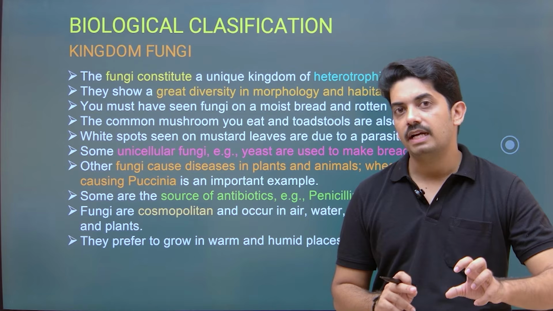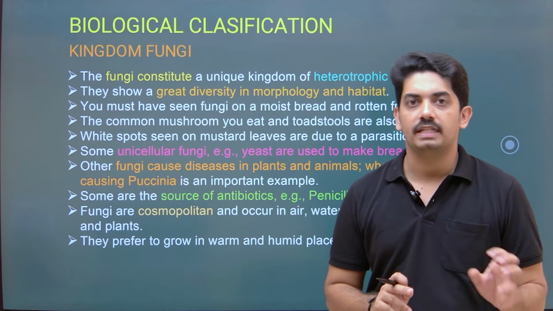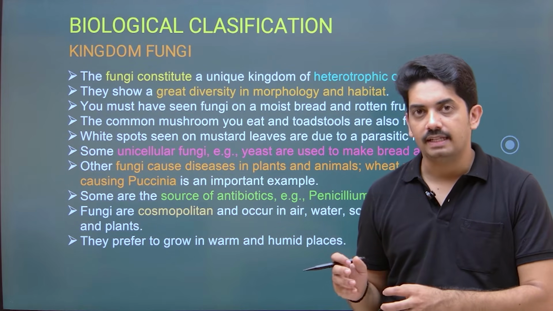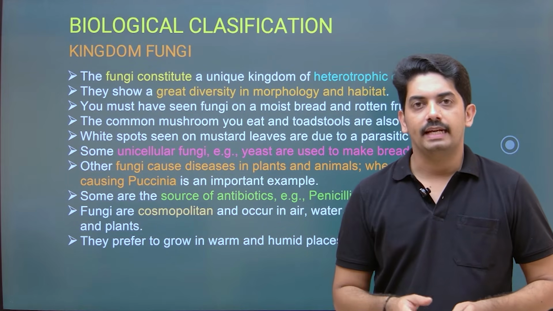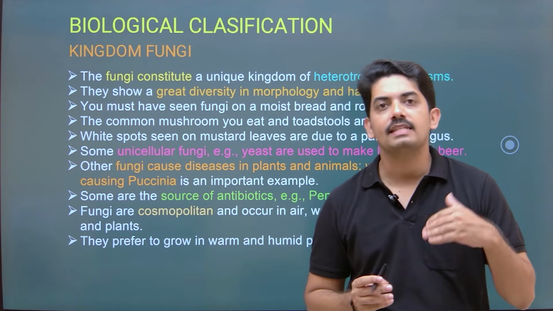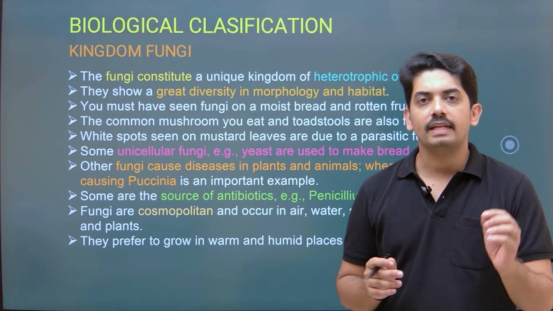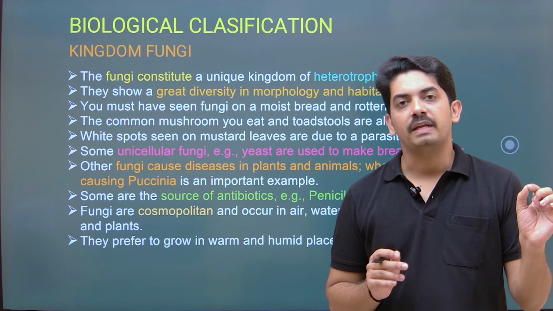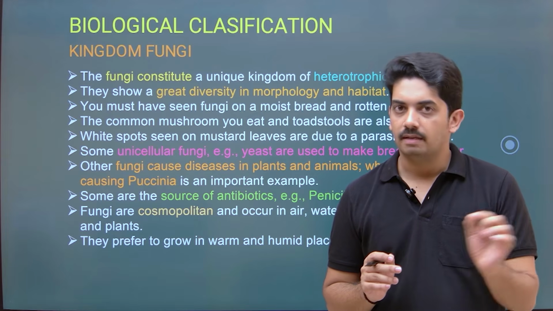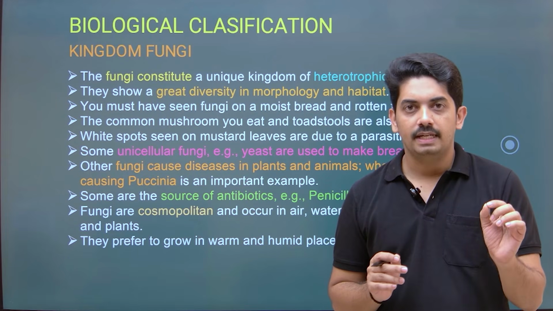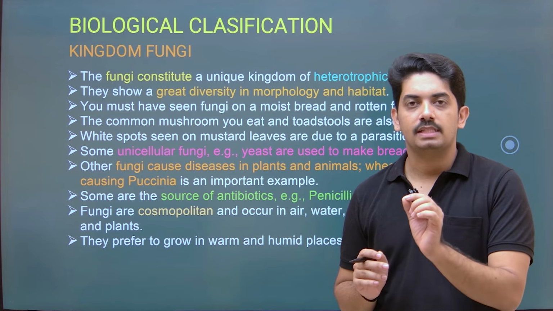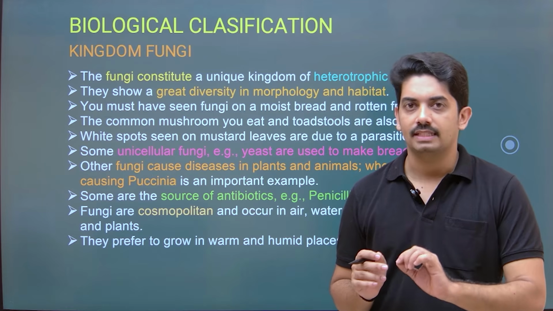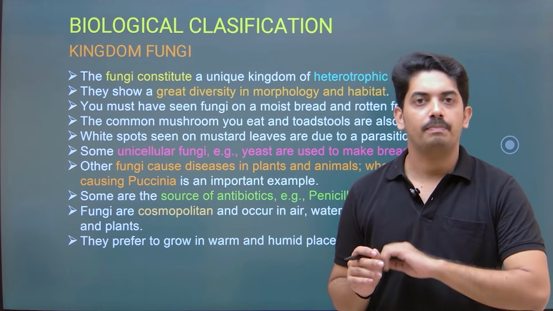This last part is mainly asked in match the following type of questions. In the rest of the classifications, in your competitive exam, they give all the characters. For example, characters are given like this: the organism is found in fresh water, they show a pigment similar to higher plants, the cell wall is absent, instead they have a proteinaceous layer called pellicle, and they have two flagella, one large and another short, and they show a mixotrophic mode of nutrition.